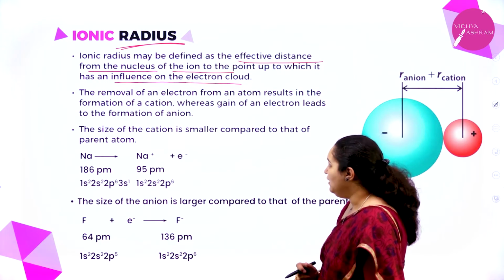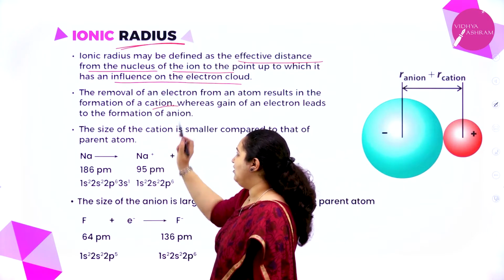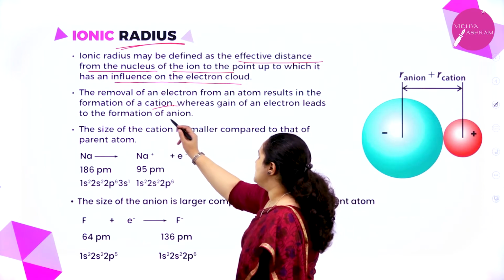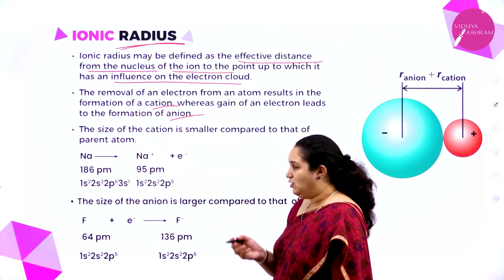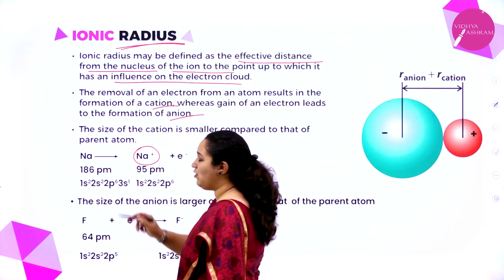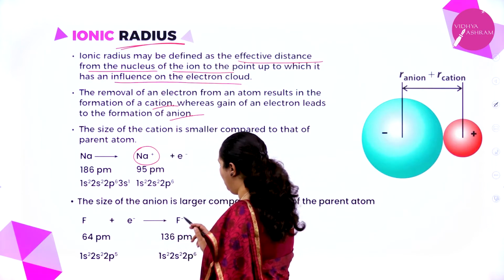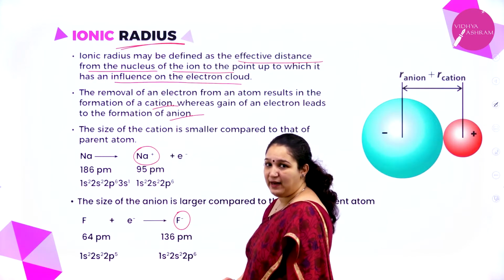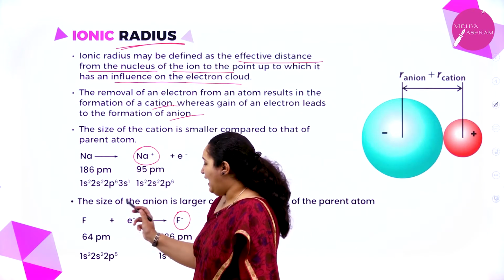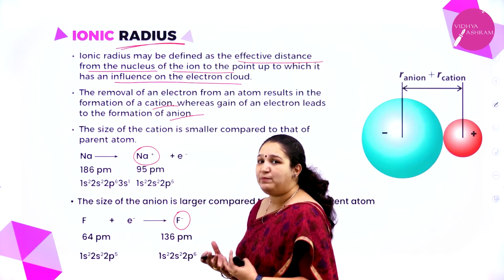The removal of an electron from an atom results in the formation of a cation. Addition of an electron to an atom results in the formation of an anion. For example, from sodium, if I remove an electron, I get a sodium ion, that is a cation. From fluorine, if I add an electron, I get a fluoride ion, that is an anion. Now let's see what happens to the radius.